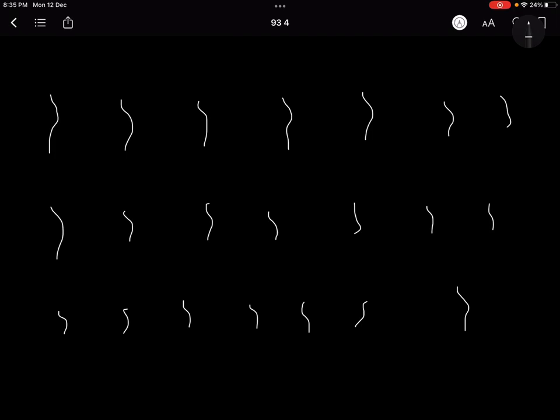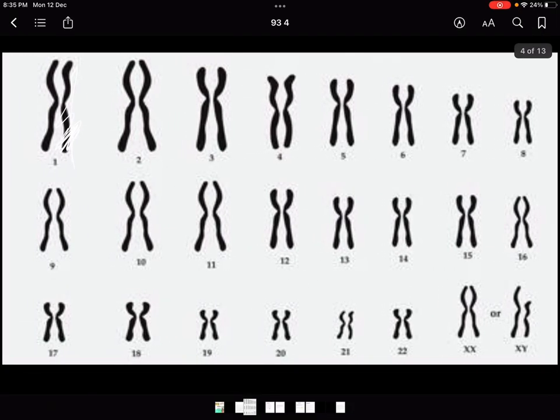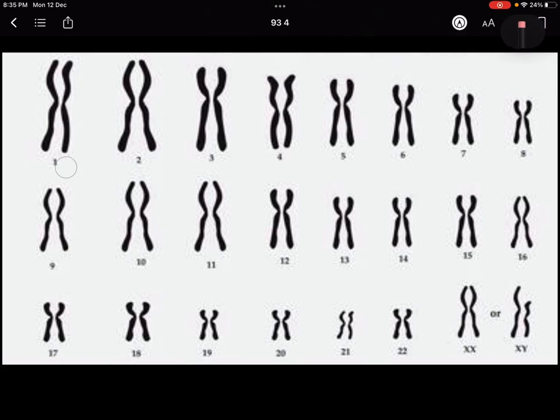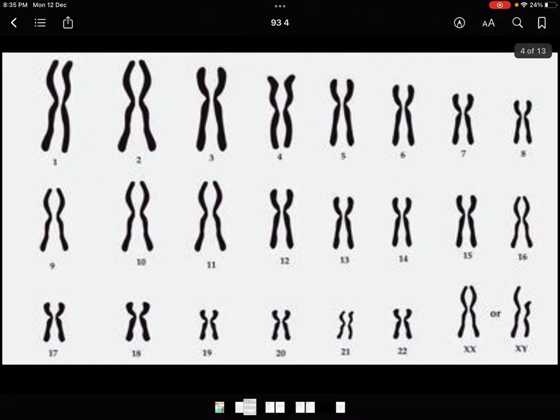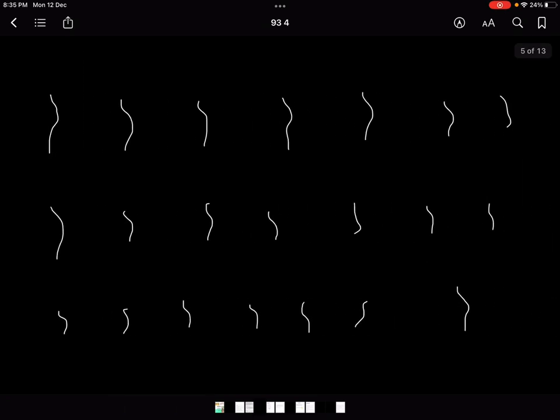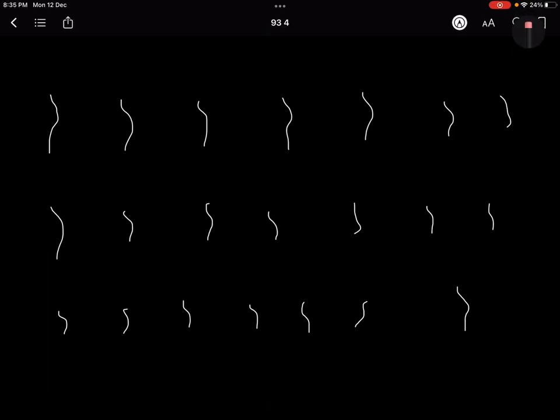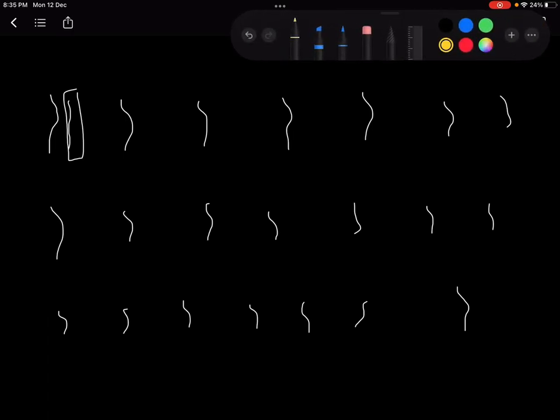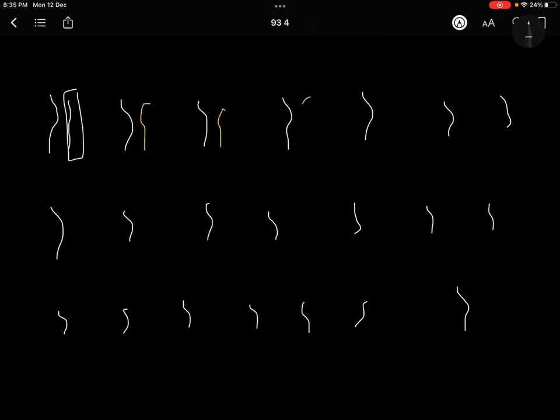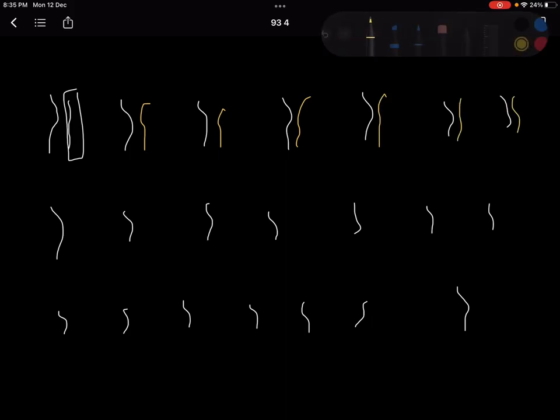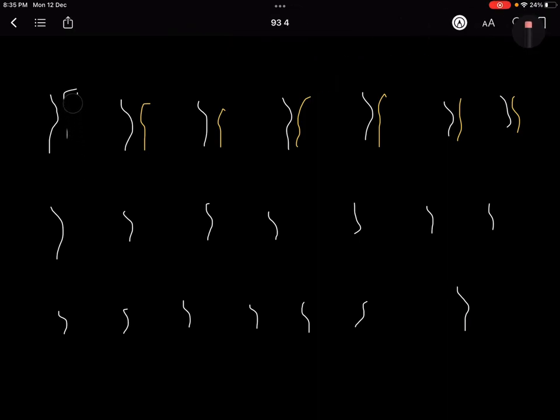Okay, now see both the pictures. This is the first picture and that's the second. This is a normal karyotype wherein we have 23 pairs of chromosomes and a total of 46. Here in the person, in each set, one part is missing. You can see I have not drawn one part of the pair. You can see that this part that I am drawing with the yellow, I have not drawn. ठीक है? So this is missing.